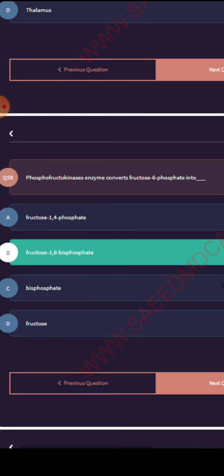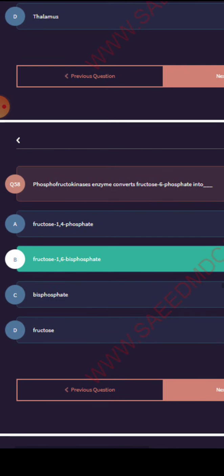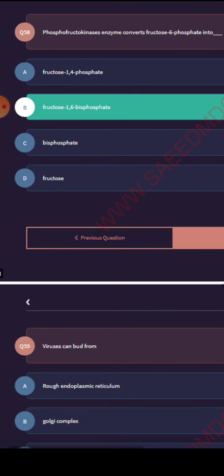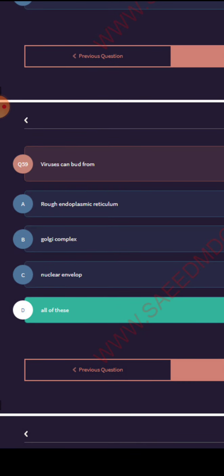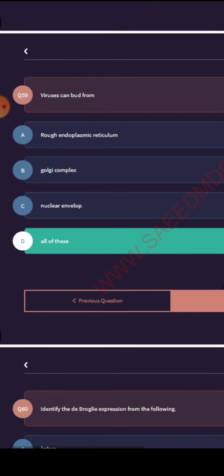Phosphofructokinase enzyme converts fructose 6-phosphate into fructose 1,6-bisphosphate. Viruses can bud from all of these: endoplasmic reticulum, Golgi complex. Viruses can bud from all of these.